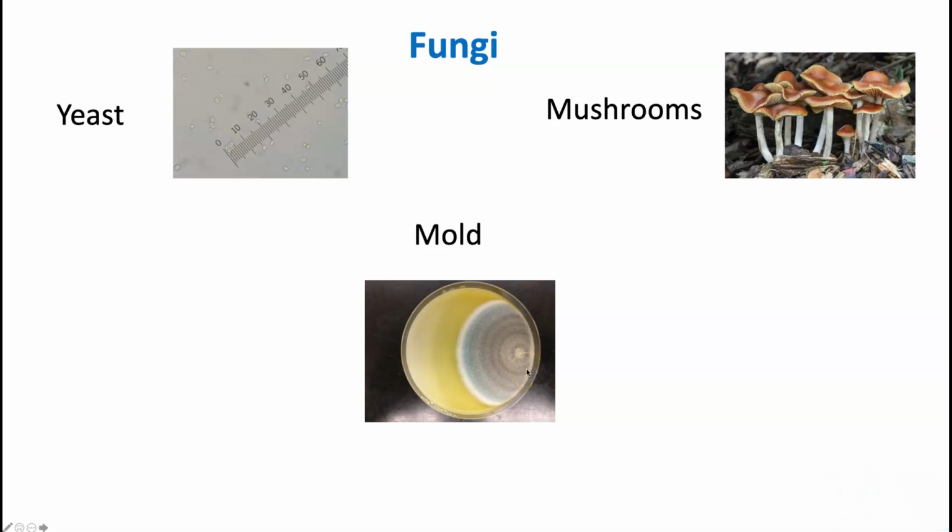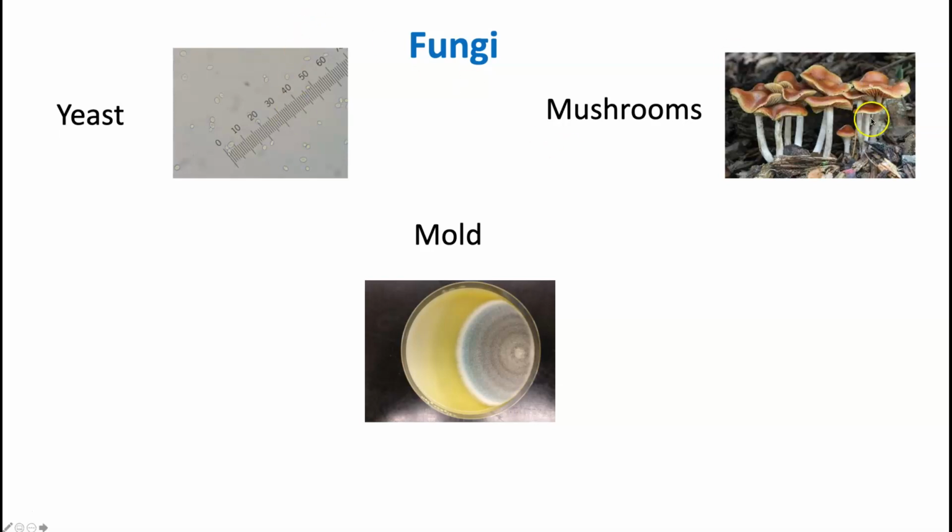So what are fungi? We know that they're eukaryotic organisms, and there's actually three different types of fungi. That's going to be the yeast, the mold, and the mushrooms. In this class, we will be discussing the yeast and mold, and we're not going to get into the details on the mushroom. So they are a large group of eukaryotic organisms. And what's interesting about fungi is that they can be unicellular or multicellular organisms.